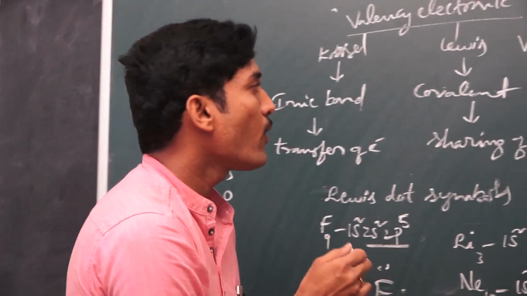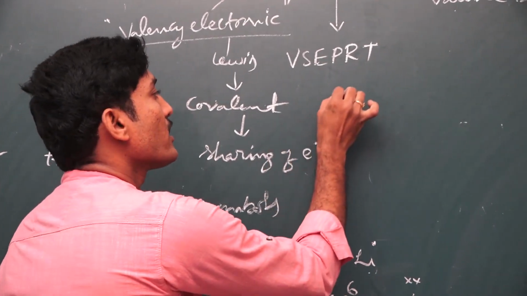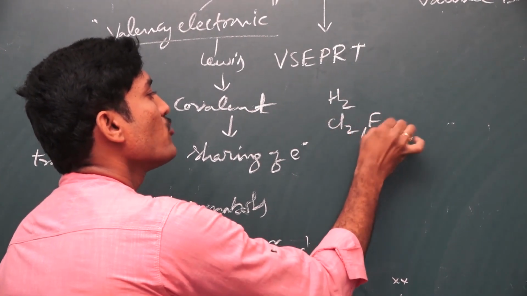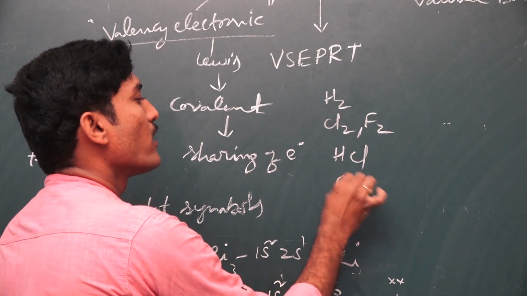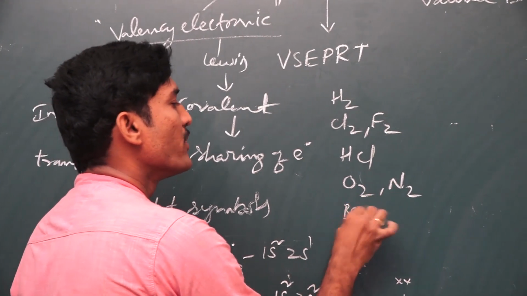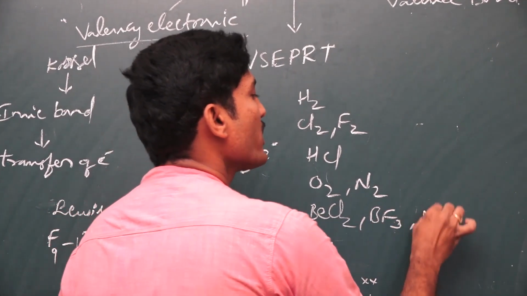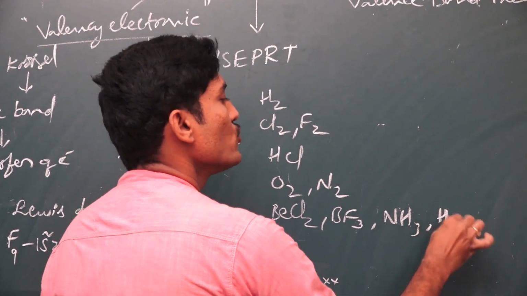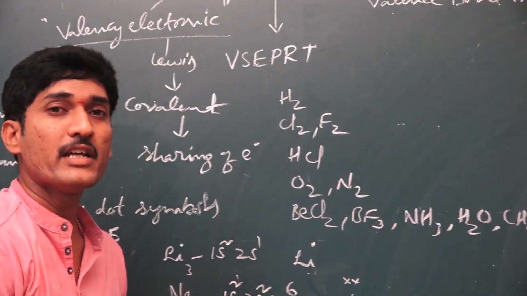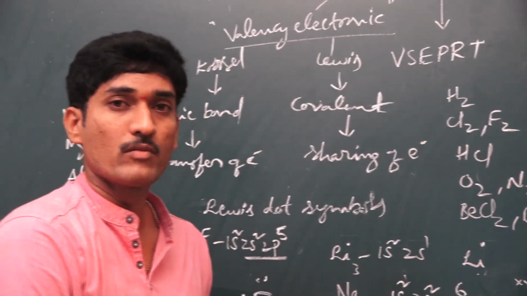Next, different covalent compounds are explained. Here the hydrogen molecule, Cl2 or F2 molecules, hydrogen chloride, O2 and N2, and different molecules like BCl3, BF3, ammonia NH3, H2O water, and methane CH4. These are different molecules explained in our textbook. These are very important also in the case of covalent bonds.